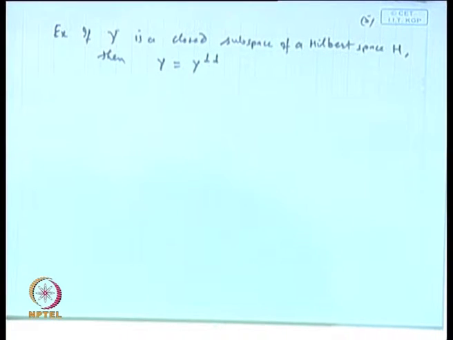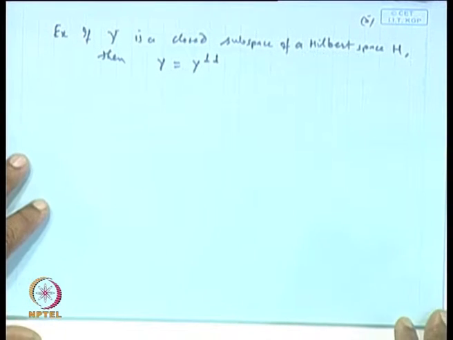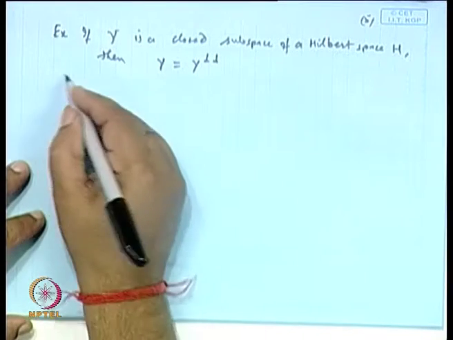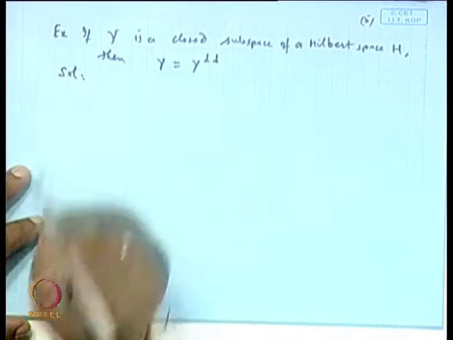It means the closedness is a must. Okay. Solution.